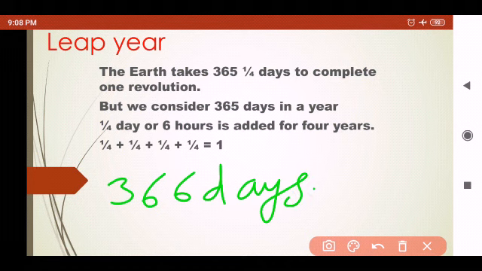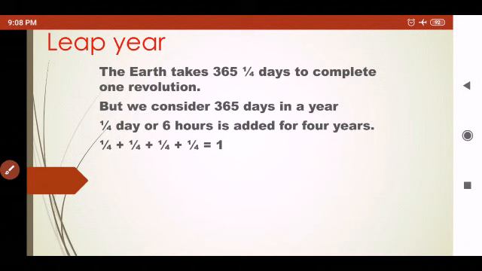Okay, and the next thing, suppose this year 2020 is a leap year. So which would be the next leap year? Just think students. Yes, after 4 years, that will be 2024.